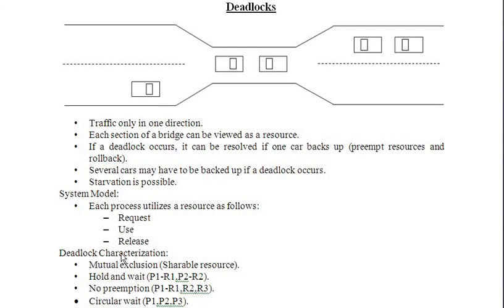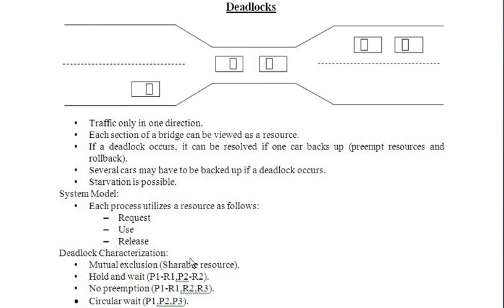So why does deadlock occur usually? That is called deadlock characterization, or the conditions of deadlock. One is mutual exclusion. What is mutual exclusion? In a system we have shareable resources, which can be shared by all the processes. But at a time, if one process is using a particular resource, that authority will not be granted to another process.